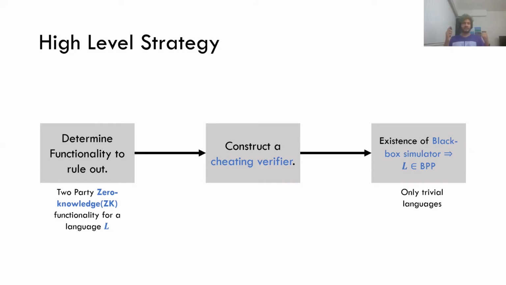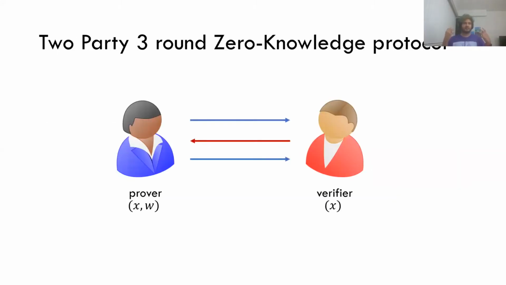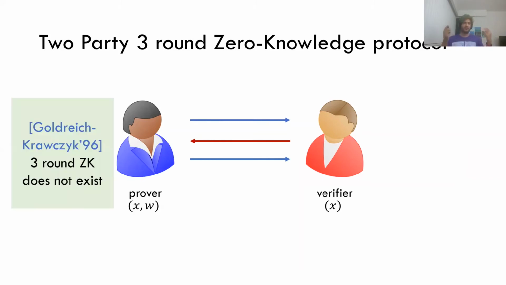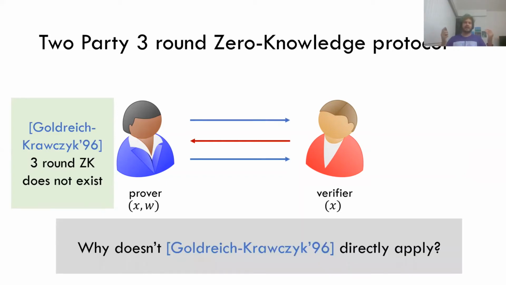So let's actually look at 2-party 3-round zero knowledge protocols. Here we have a prover Alice and a verifier Bob, and the prover proves something in 3 rounds. The 3-round zero knowledge protocol has already been studied, and Goldreich and Krawczyk in their seminal work showed that 3-round zero knowledge protocols don't exist. So you're left wondering, if it's already been proven, why doesn't this result already hold in our setting? And there are 2 reasons for it.